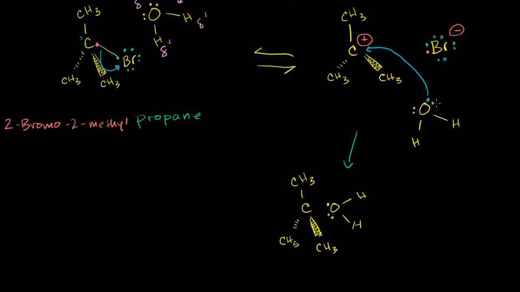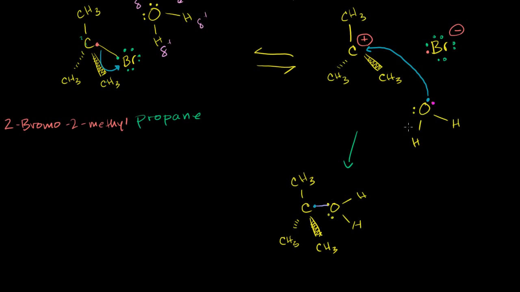Let me do it in this color. So this has this electron here. But its pair, the thing that it was in a pair with, is now given to the carbon. And they will be bonded now. These two guys are still paired up.